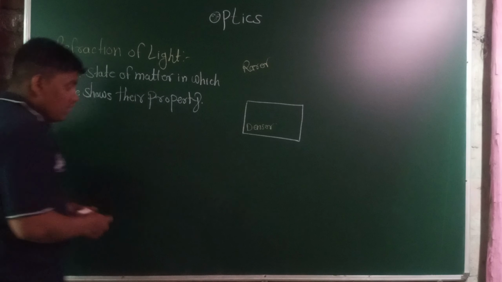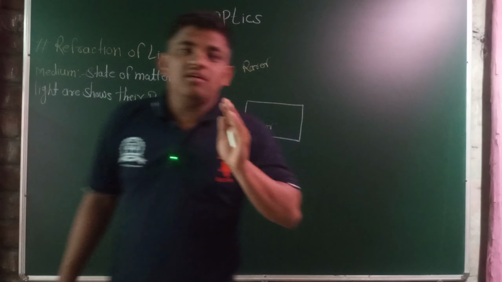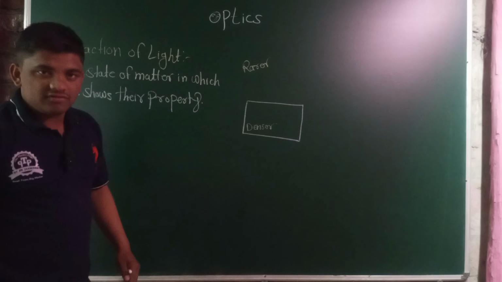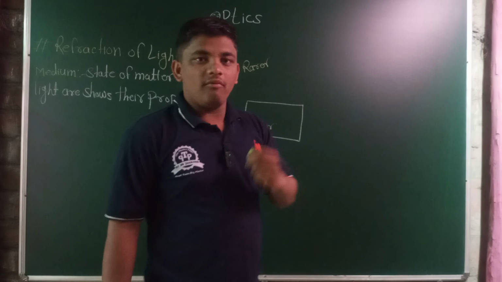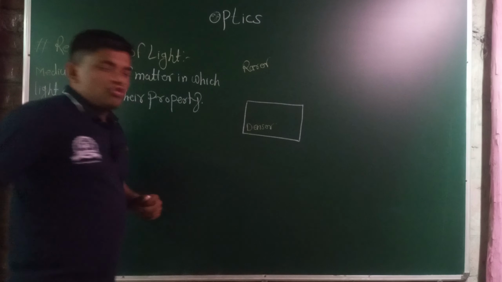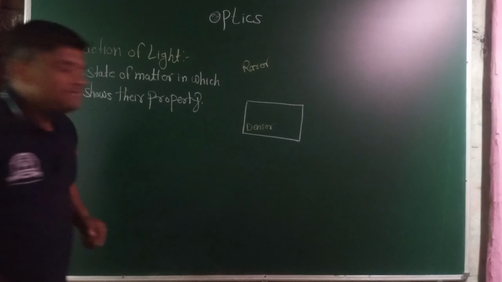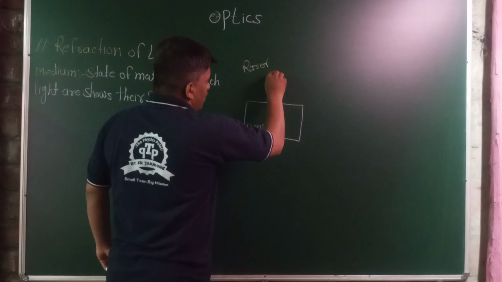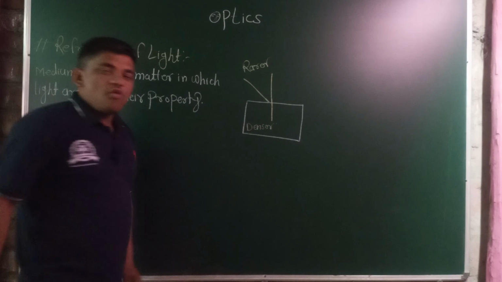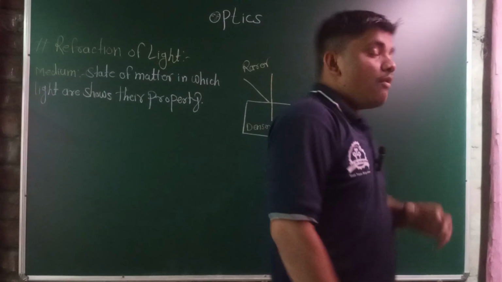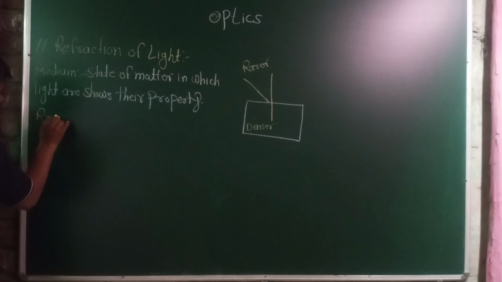Then we want to show the properties of light, or the particular direction of the light waves. Light always propagates in the form of waves. Light travels as energy in the form of waves, but we cannot show waves in any type of diagram, so we use a straight line with an arrow. This is known as a ray. Consider this is the ray which shows the direction or also the motion of the light waves. This is the ray or ray diagram,